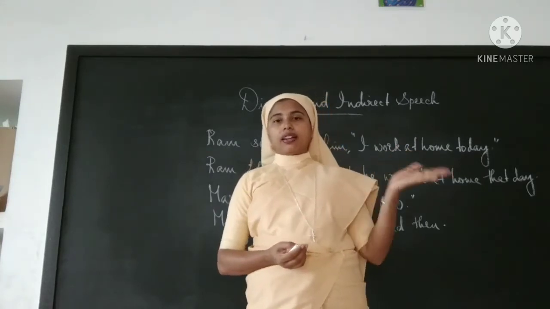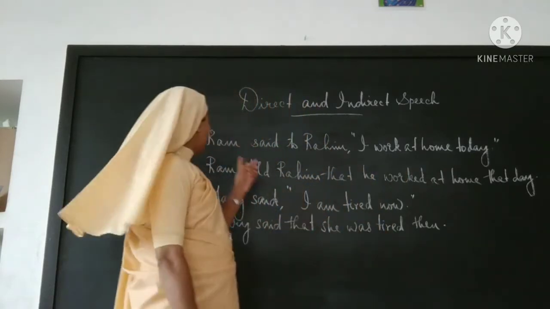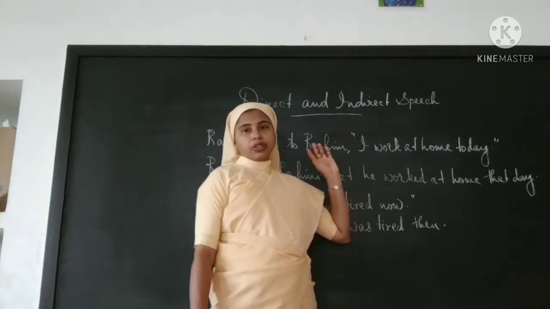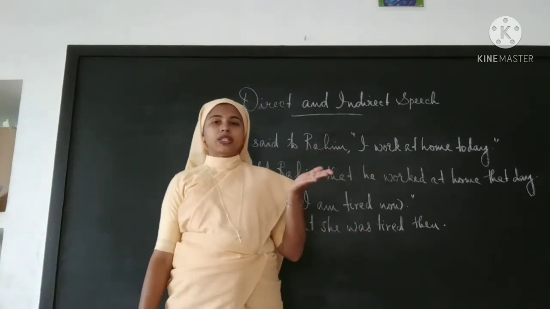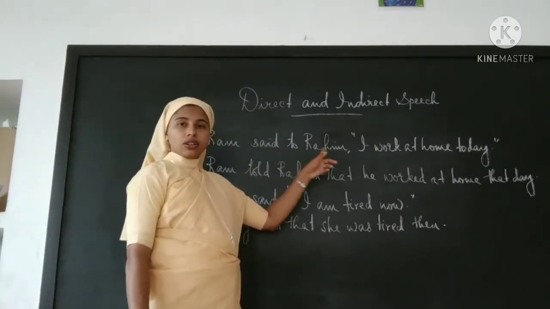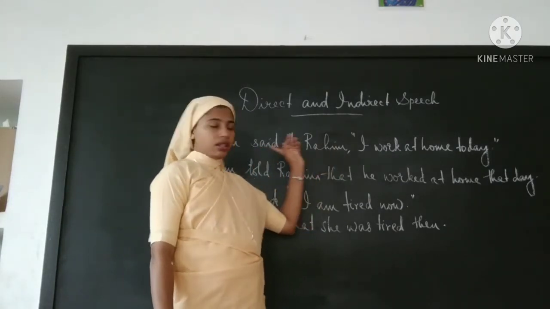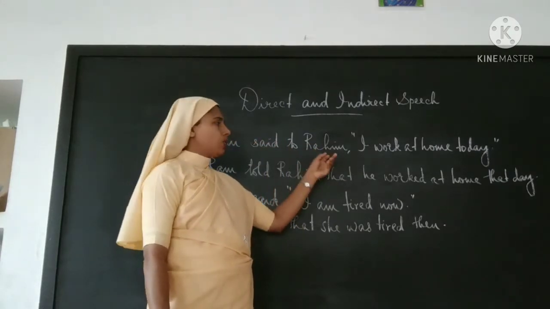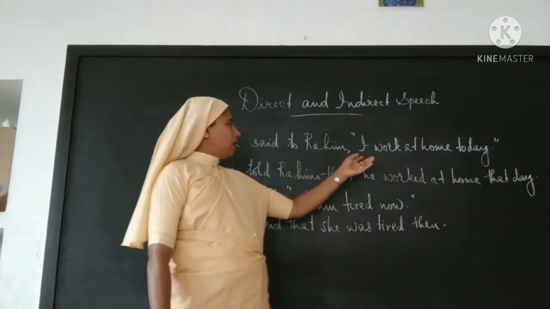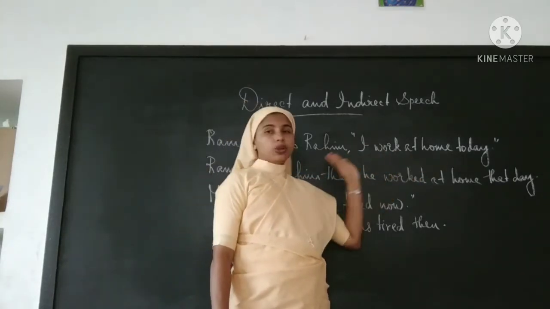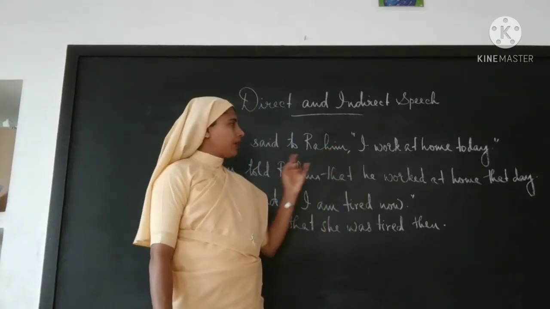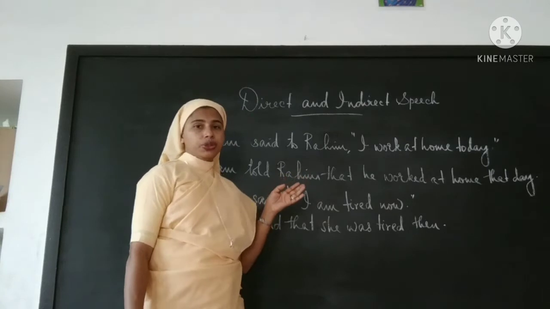Okay, so let's analyze these two sentences. The first one is Ram said to Rahim, "I work at home today." So what are the things that you see? Ram is there, and he said to Rahim. The second person is there. And what is the exact word of the speaker? "I work at home today."